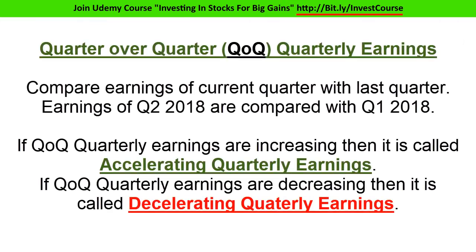Next is quarter-over-quarter earnings. In this case, we compare earnings of the current quarter with the last quarter. For example, earnings of Q2 2018 are compared with Q1 2018. If QoQ quarterly earnings are increasing, then it is called accelerated earnings. Similarly, when earnings start to decrease on a QoQ basis, then we call it decelerating earnings. Usually deceleration occurs in a stock in which acceleration has already occurred.